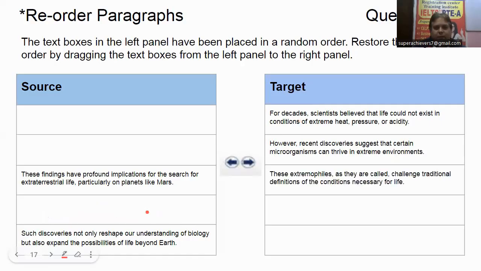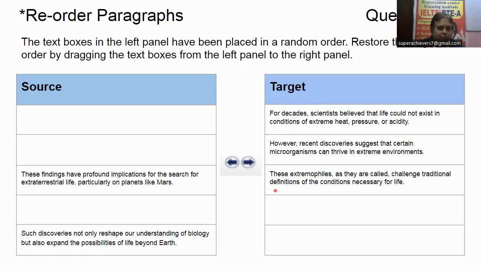These extremophiles. Extremophiles are what? Extremophiles are those creatures which can survive in any conditions. Right. In vacuum also, yes. These extremophiles have been called to challenge traditional definition. So first they are presenting an introduction. Then they are developing a different argument, the contradictory argument, then the extension of the contradictory argument.